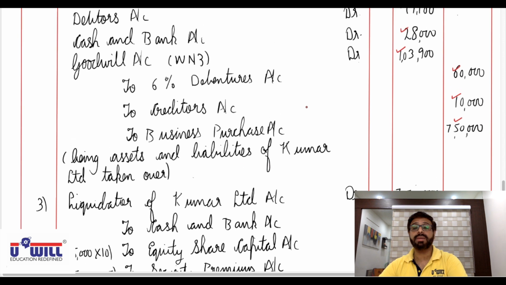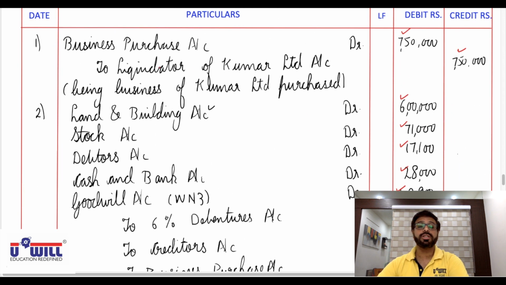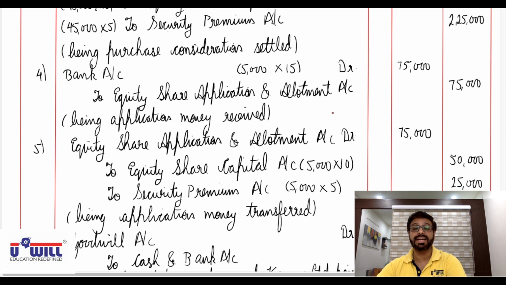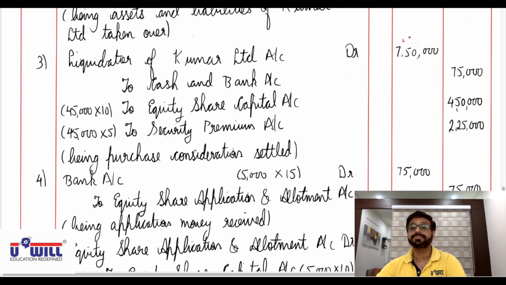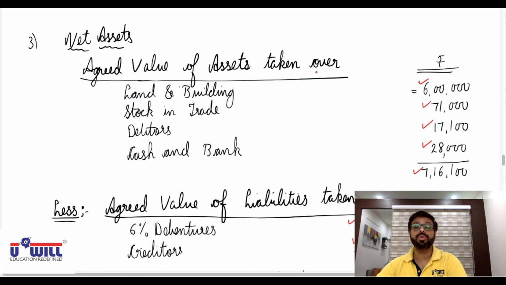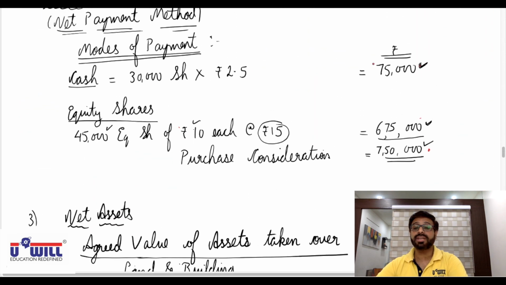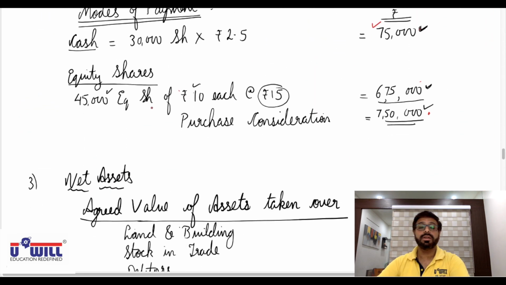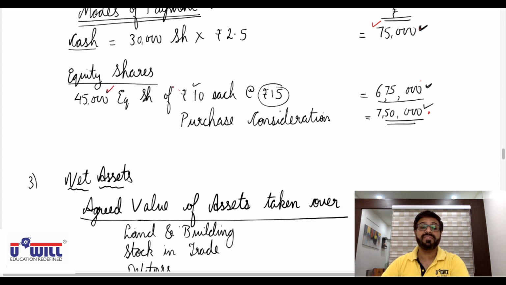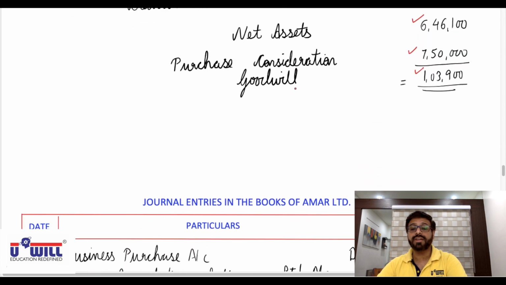Now next entry is payment of purchase consideration. So this liquidator of Kumar Limited 7,50,000 you will reverse and debit in this entry. Now see the working note 2, how is it paid? To cash and bank account 75,000, to equity share capital with 45,000 into 10 rupees of face value 4,50,000, and to security premium with 45,000 and 5 rupees of premium, that is 2,25,000.